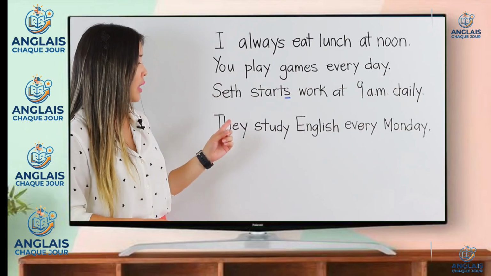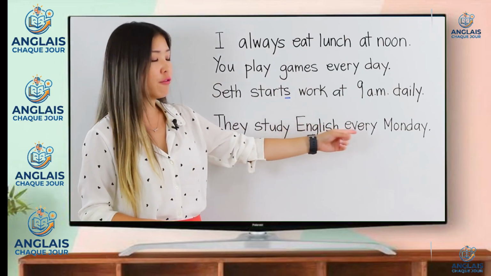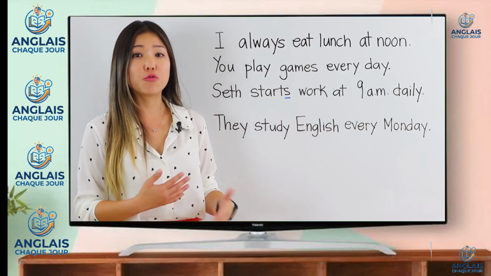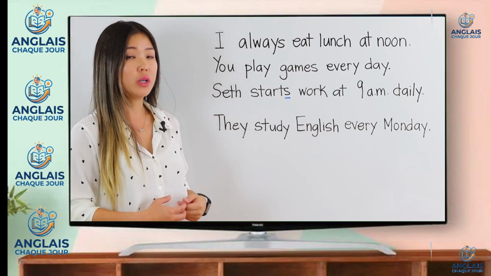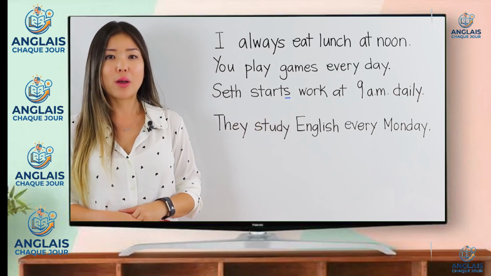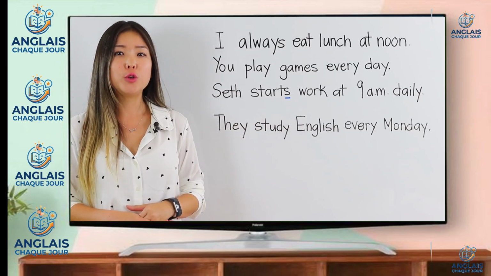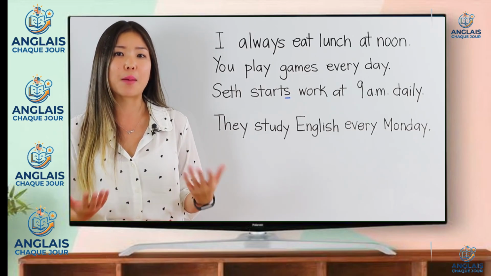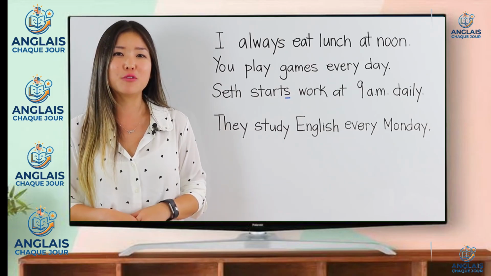And the last example, they study English every Monday. Again, every Monday means that they do it regularly, and that's why we use the present simple tense. They study. So as a review, remember, we use the present simple tense to talk about habits and routines that happen regularly. Let's move on.